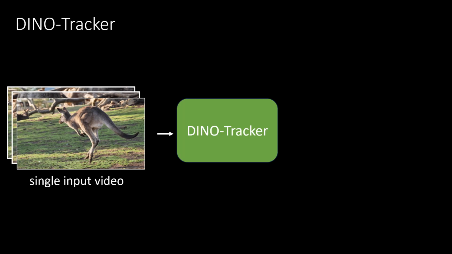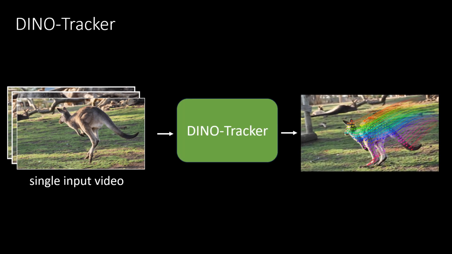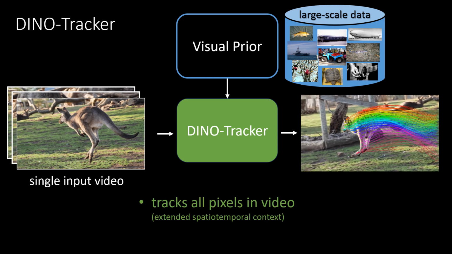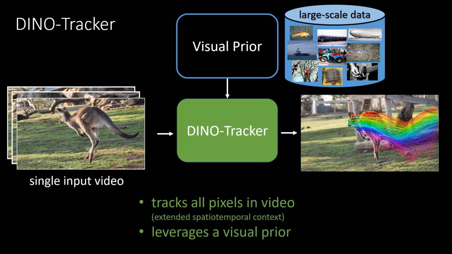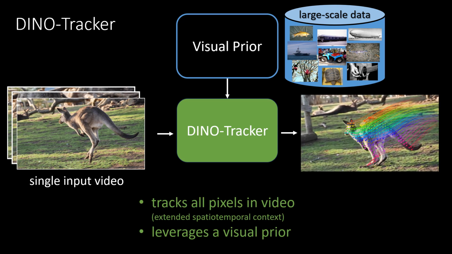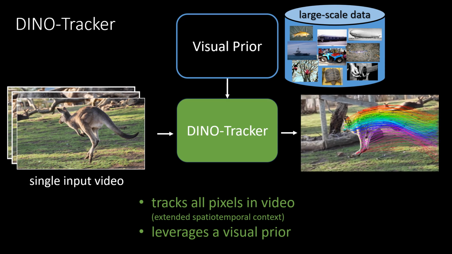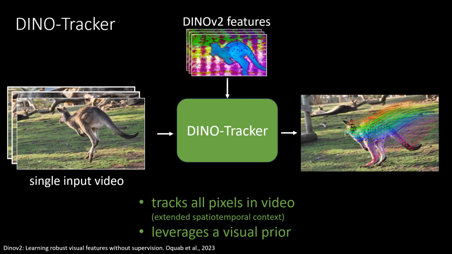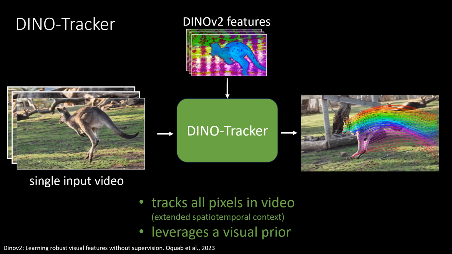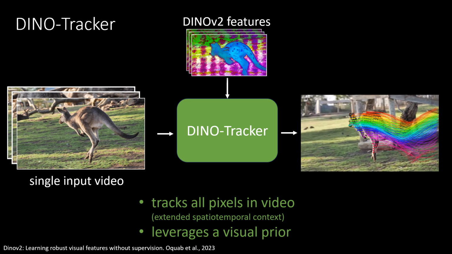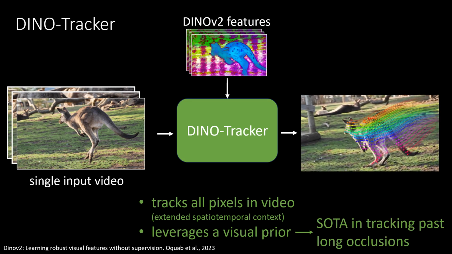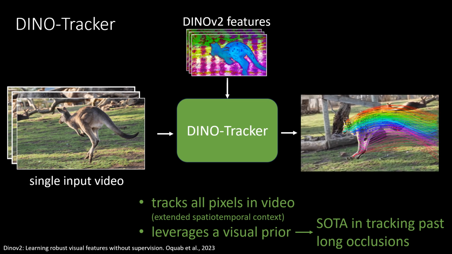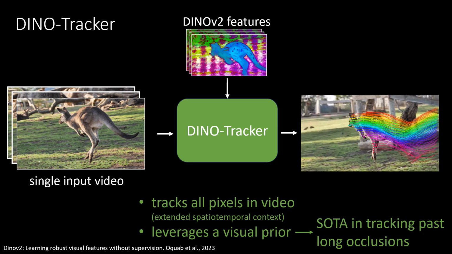To bridge the gap between test time training and learning from large-scale data, we propose DINO-Tracker, a tracker optimized on a single input video while leveraging an external visual prior. Specifically, we utilize the spatial features of a pre-trained DINOv2 model, which has been shown to capture fine-grained semantic information. The combined framework achieves state-of-the-art results, especially in tracking past long occlusions.